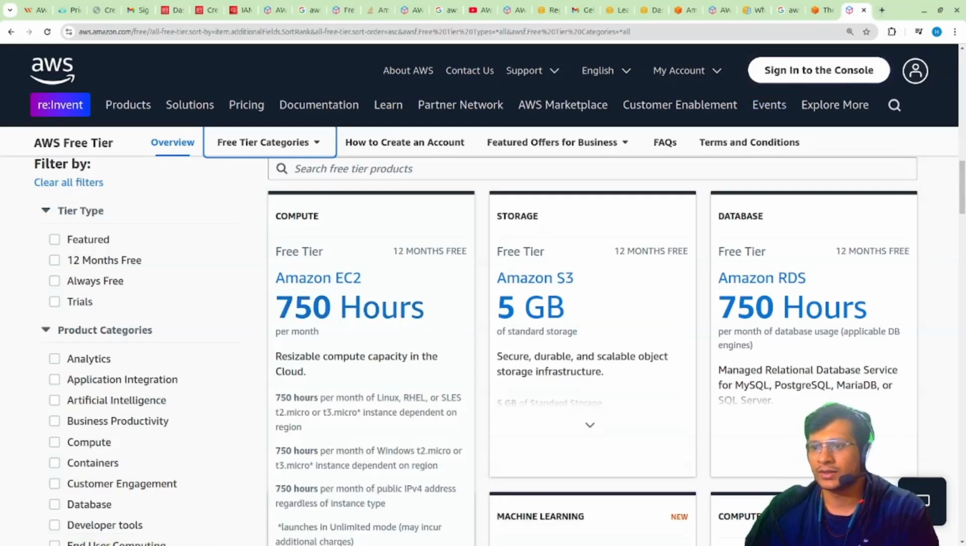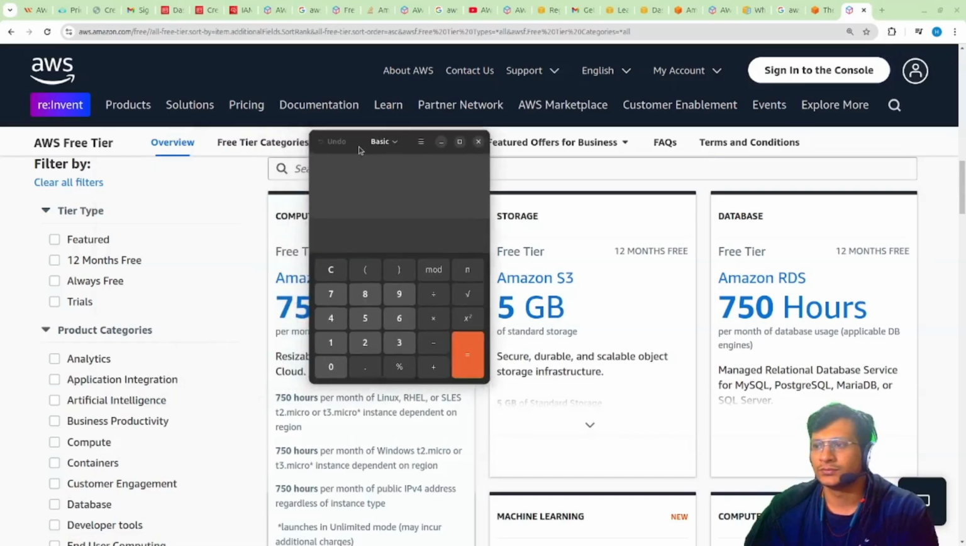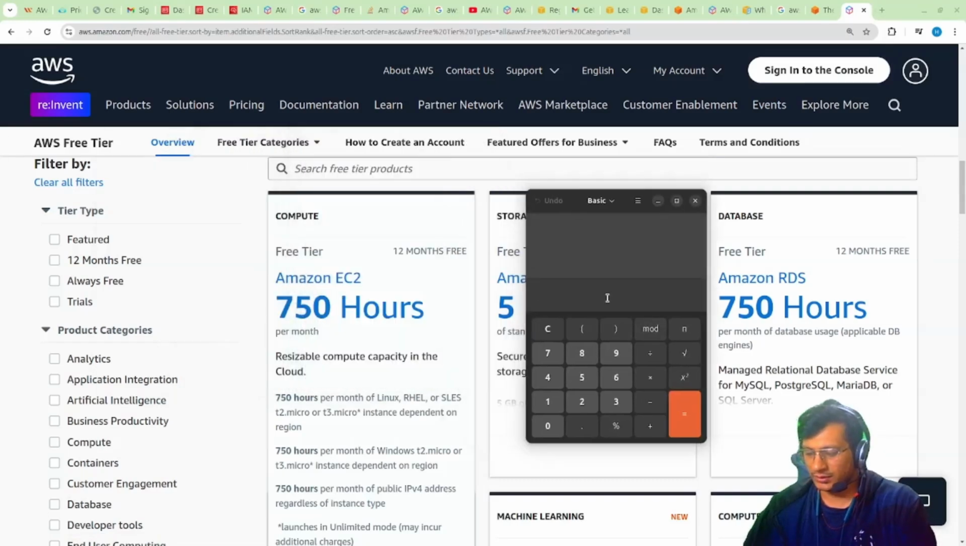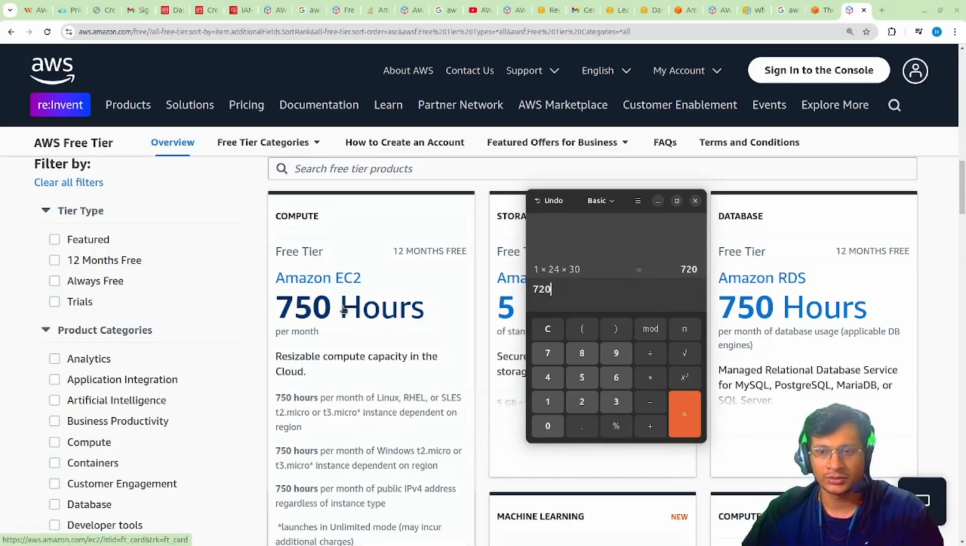In fact, let me just open the calculator. Suppose you are using one CPU, 24 hours a day for 30 days. That would be 720 hours. Whenever you use a free tier account, you should stop or delete your resources, whichever is convenient, once your task is done. This free tier account is usually for getting you used to AWS services.